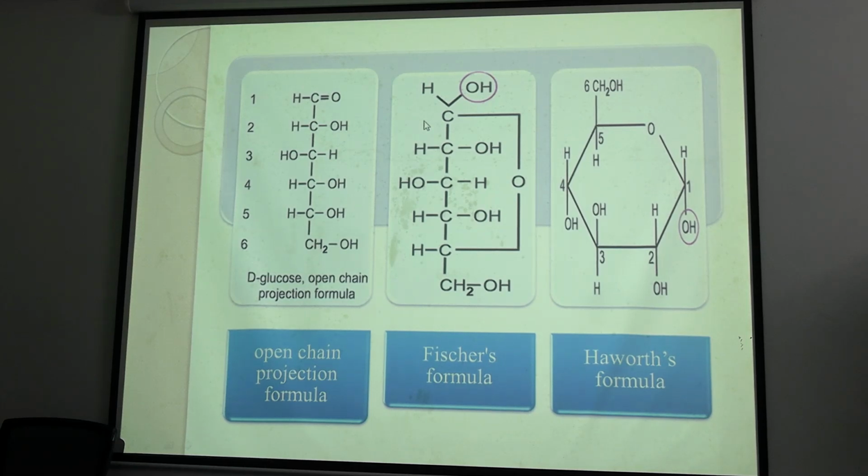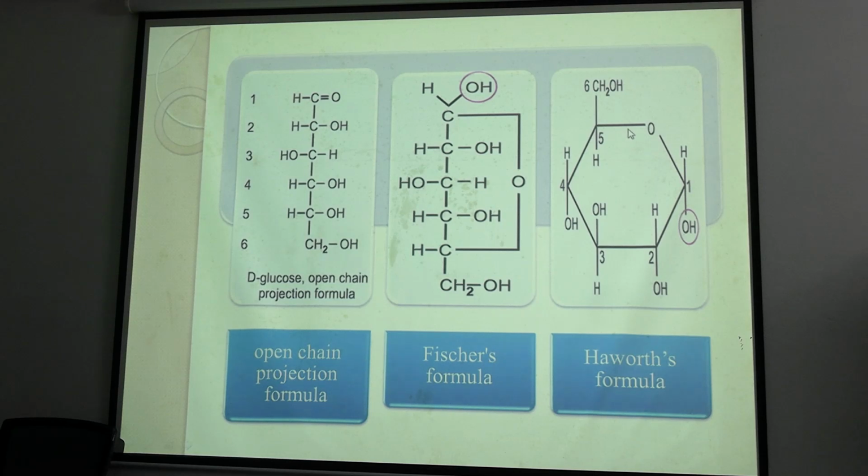So now we can have another type of isomer regarding C1. Based on the C1 structure, we can have another type of isomer known as anomer. To decide whether this is alpha or beta anomer, we cannot say from this structure. We should know the spatial arrangement of this OH group also. This OH group structure we can get from the Haworth projection, the Haworth glucose structure.